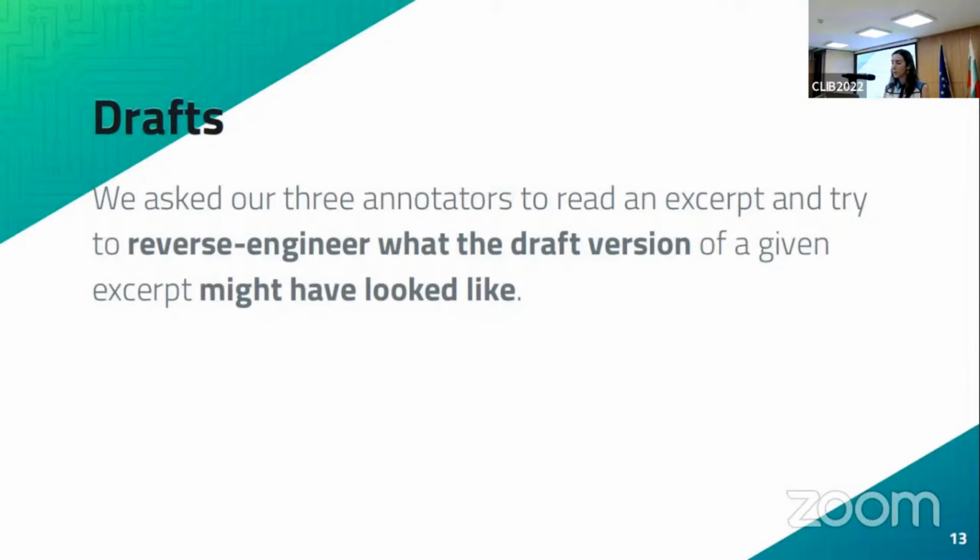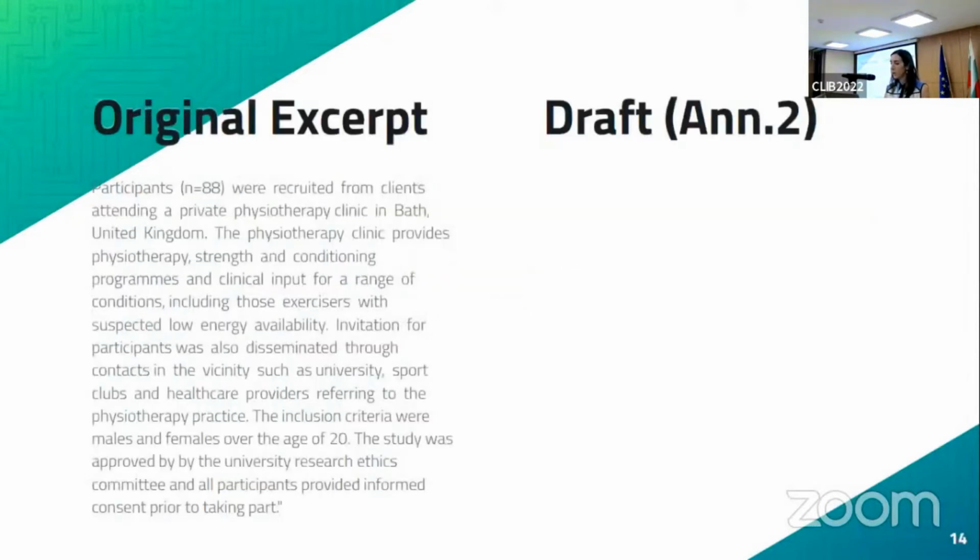In practice, that worked as follows. We showed annotators an excerpt like this, taken from a real article on some physiotherapy study. And we told annotators, look at this excerpt, try to figure out how the draft version of that article might look like, and then write it down so we can study that.